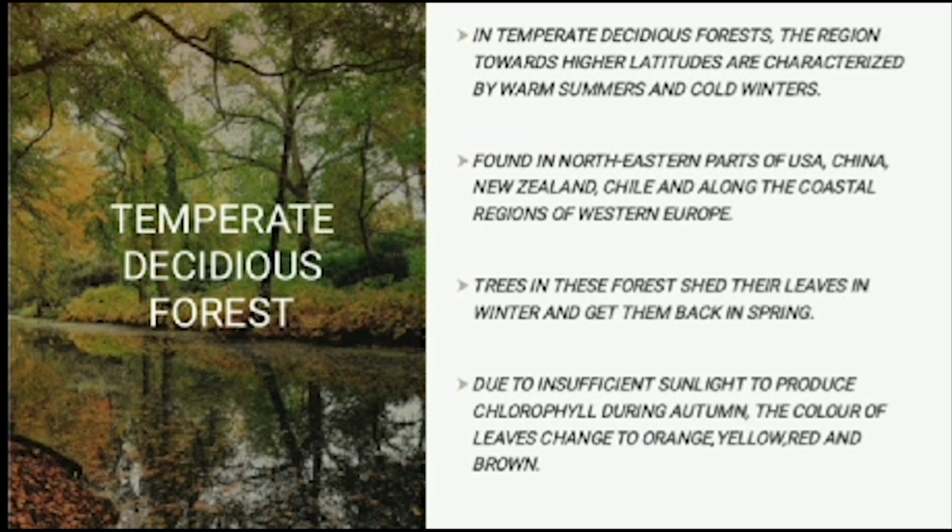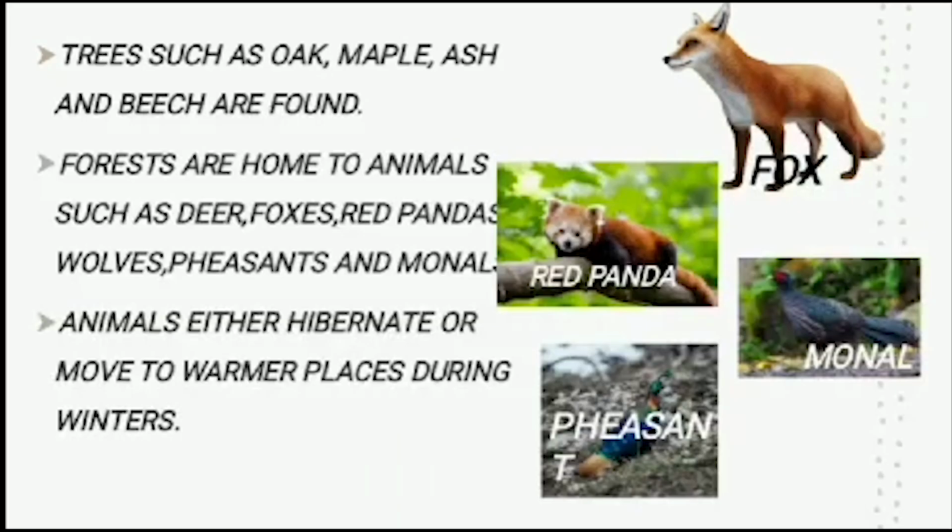Due to insufficient sunlight to produce chlorophyll during autumn, the color of leaves changes to orange, yellow, red, and brown. Trees such as oak, maple, ash, and beech are commonly found in temperate deciduous forests.